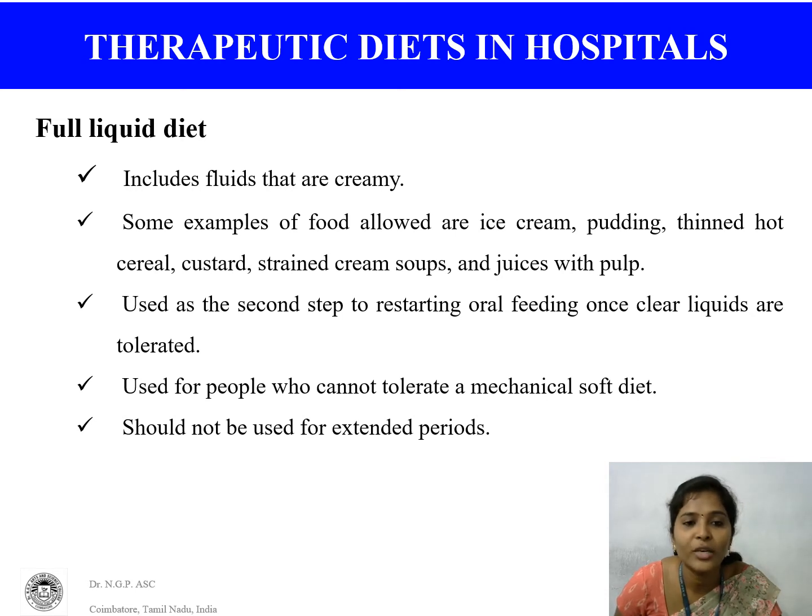It is used as the second step to restarting oral feeding once clear liquids are tolerated. It is used for people who cannot tolerate a mechanically soft diet, for geriatric patients, or after post surgery 1 or 2 days, we can give that full liquid diet. That diet should not be extended for a long period.